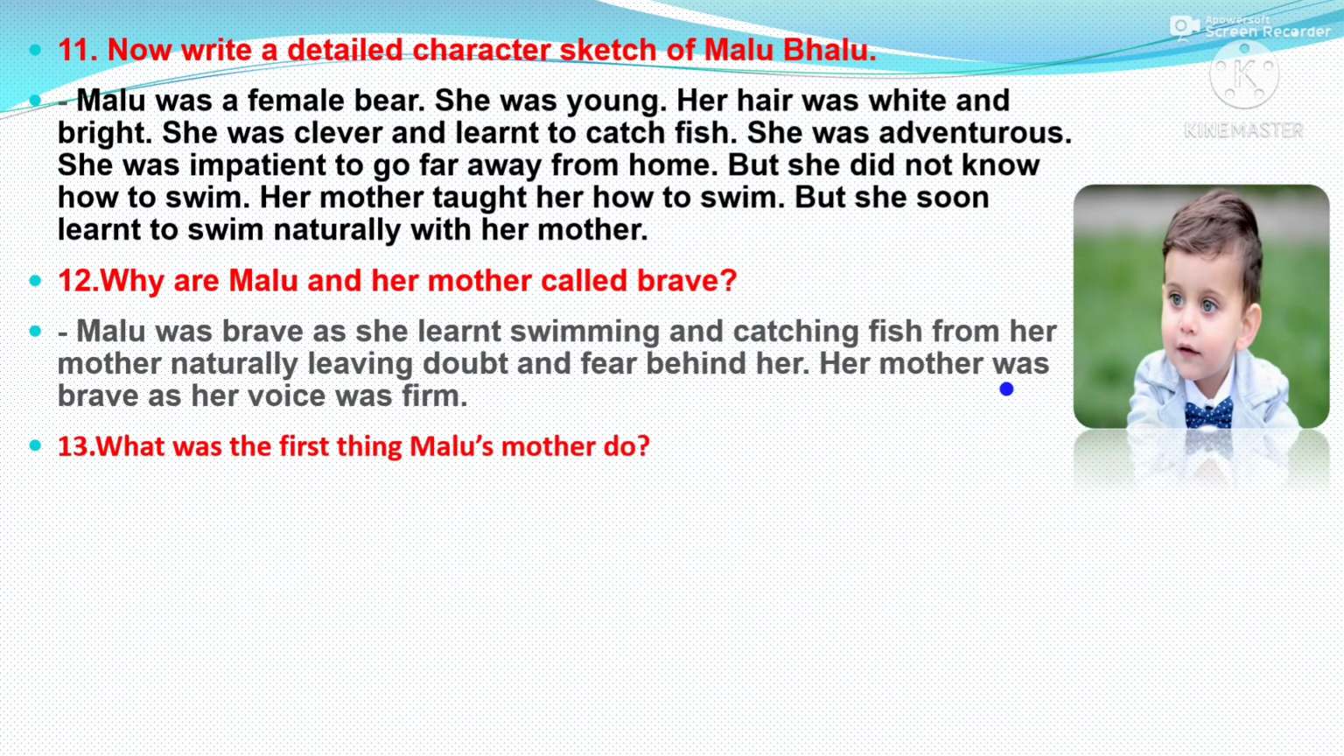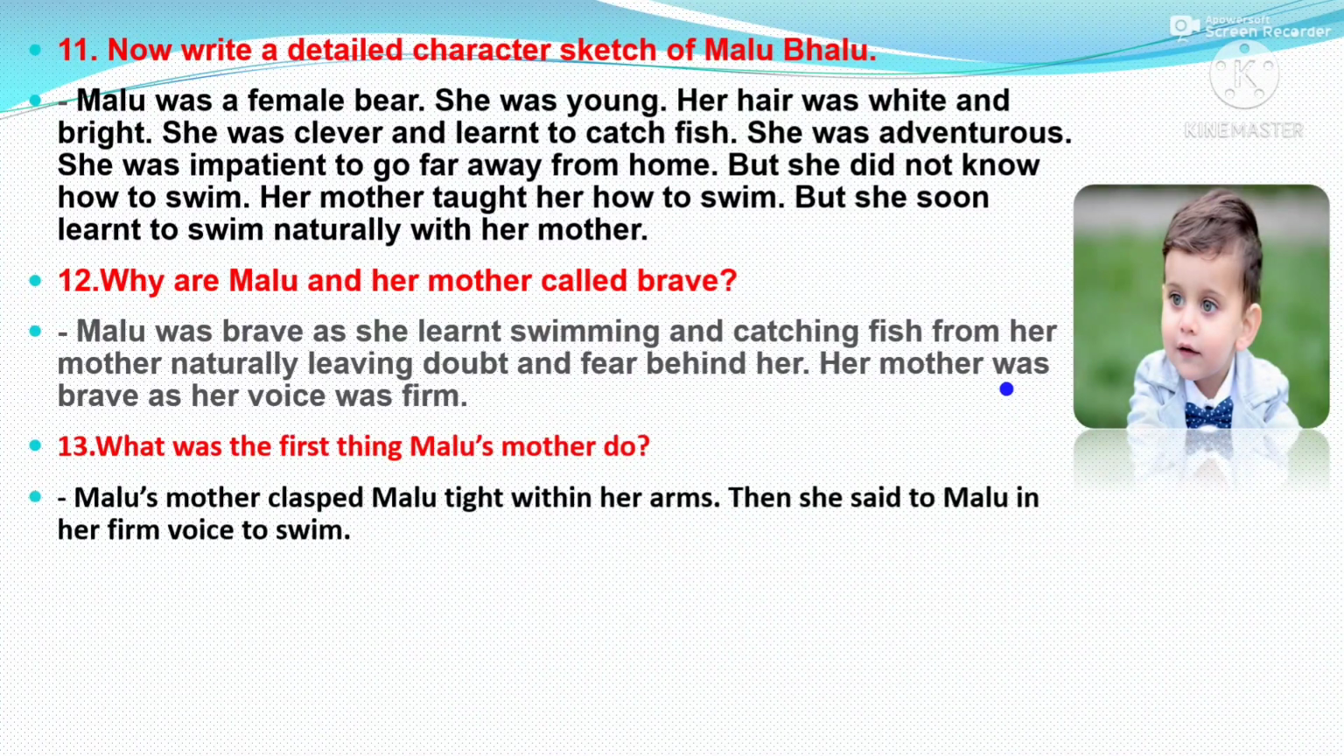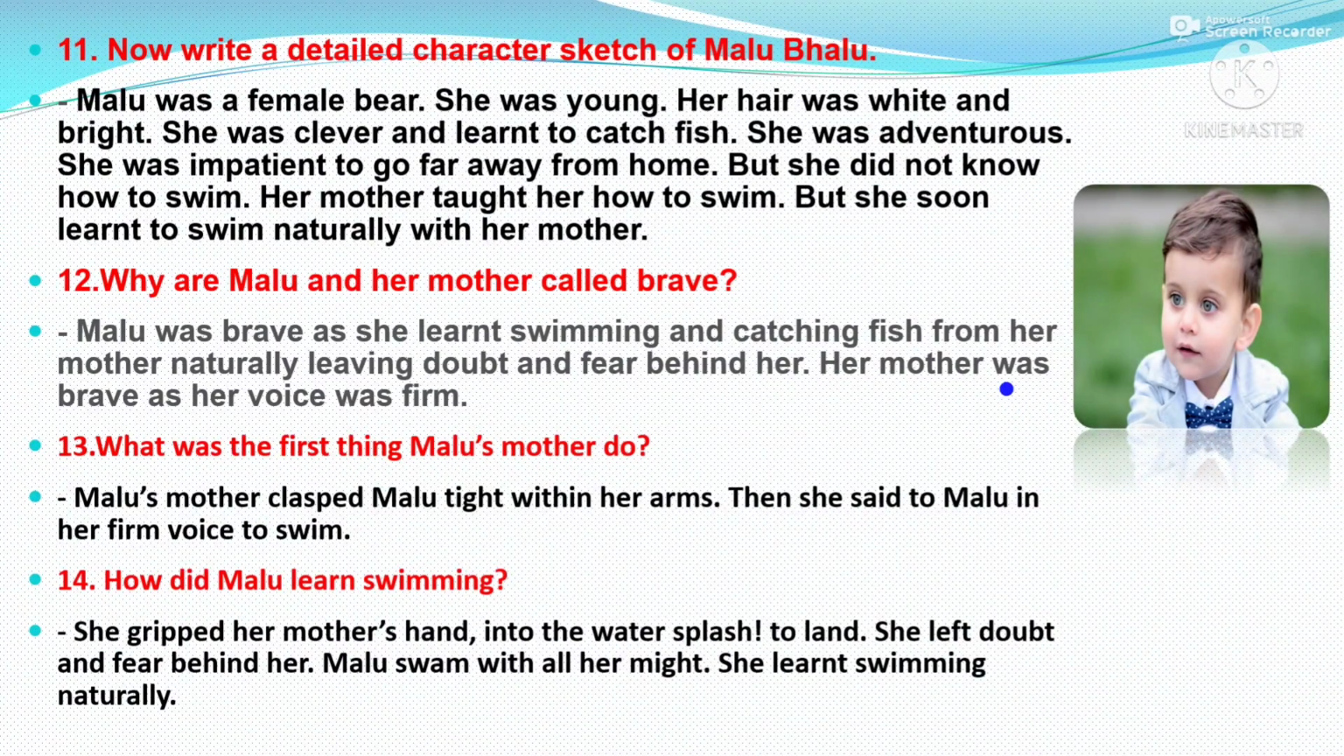What was the first thing Malu's mother did? Malu's mother clasped Malu tightly within her arms. Then she said to Malu in a firm voice to swim. How did Malu learn swimming? She gripped her mother's hand and went into the water, flashing to land. She left doubt and fear behind her. Malu swam with all her might. She learned swimming naturally.